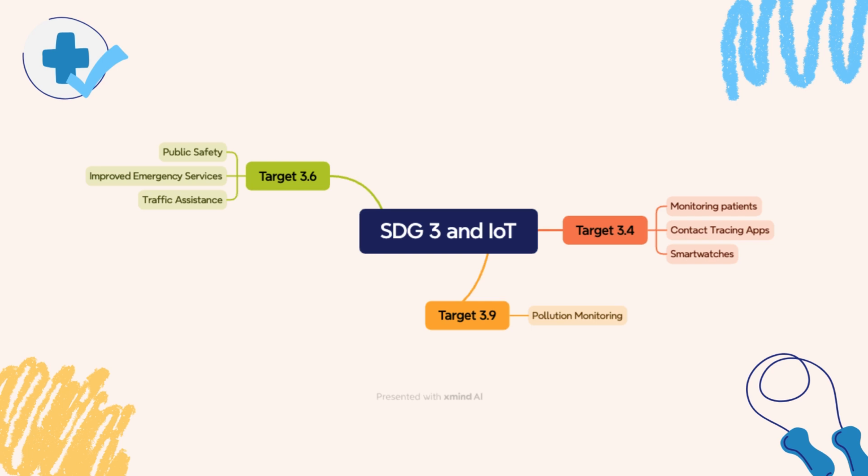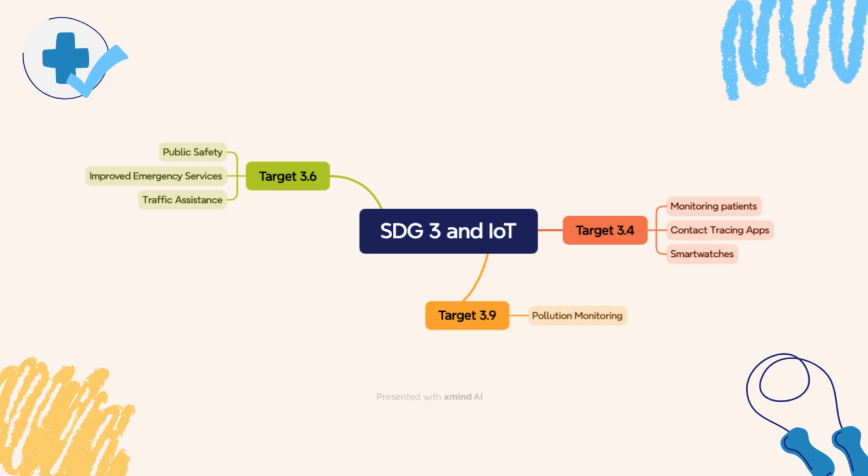And for improved emergency services, it can help relay real time data so responders can provide faster and more accurate assistance. And then again, the traffic assistance has to do with alerting drivers of any traffic congestion, changes, emergencies, or accidents on the roads ahead of them.